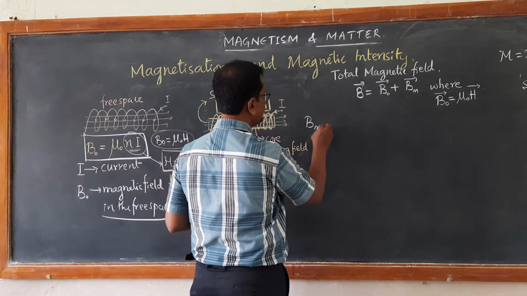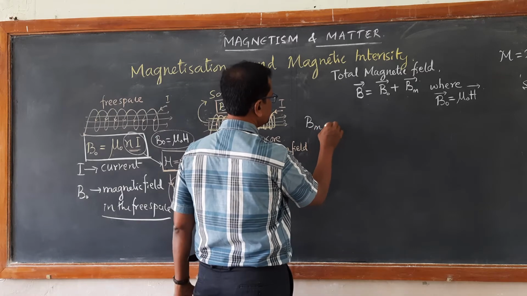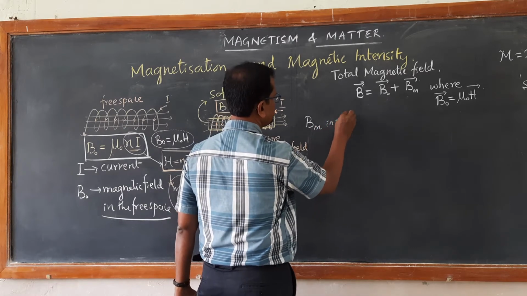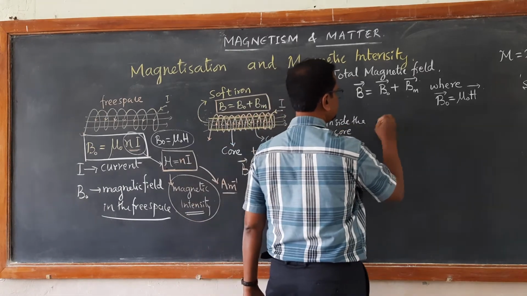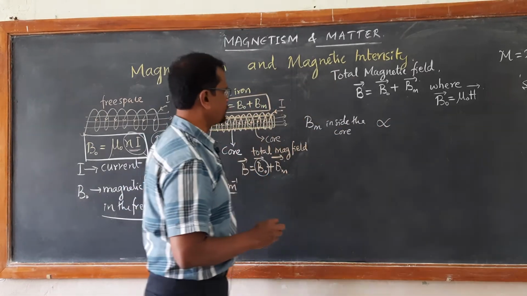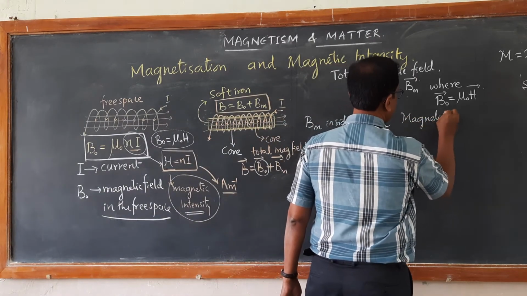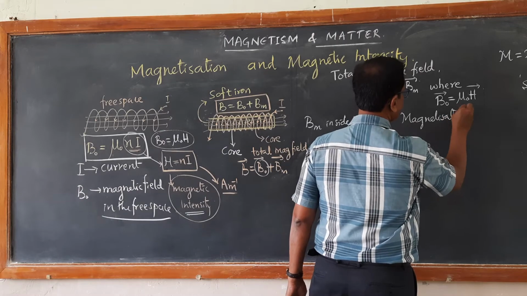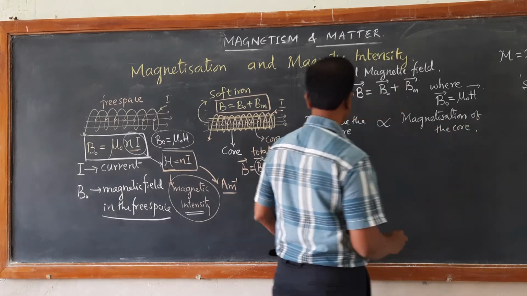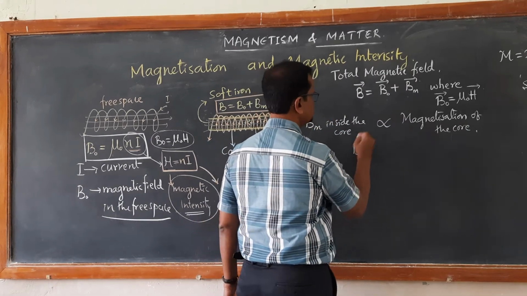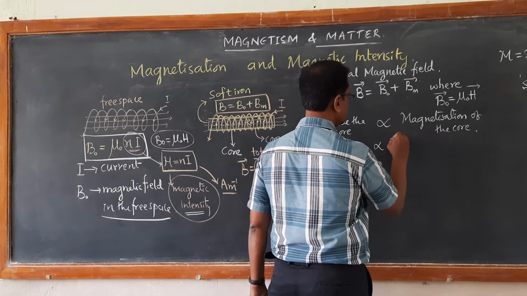This Bm, magnetic field due to magnetization inside the core, is found to be directly proportional to the magnetization. It is found to be directly proportional to magnetization of the core.